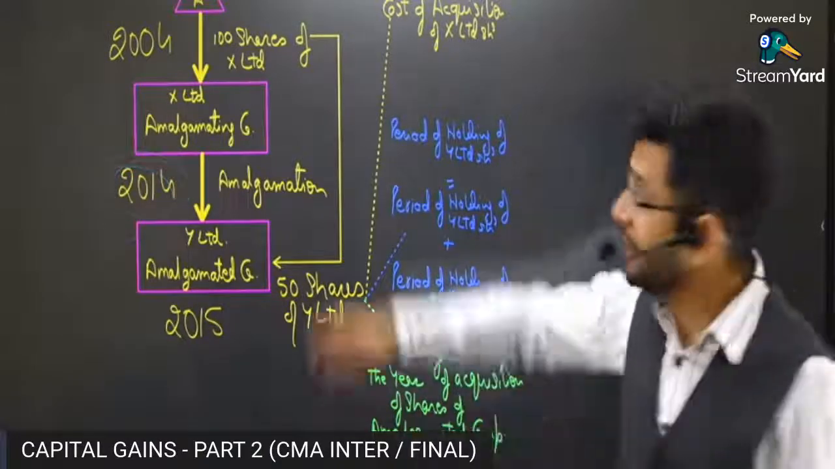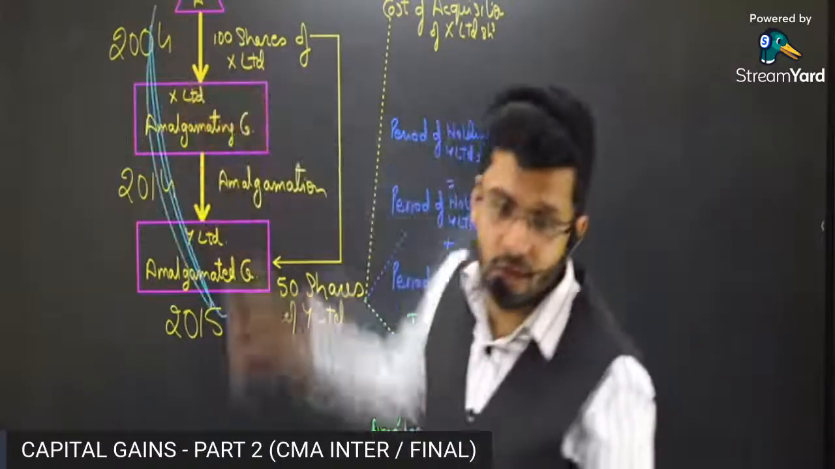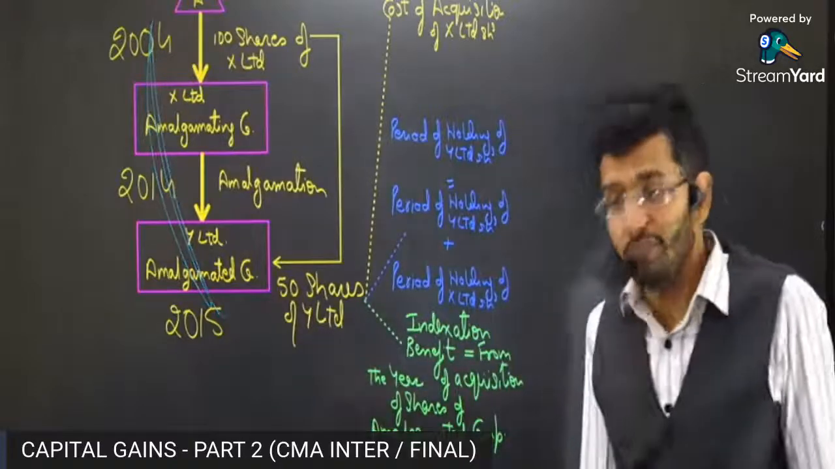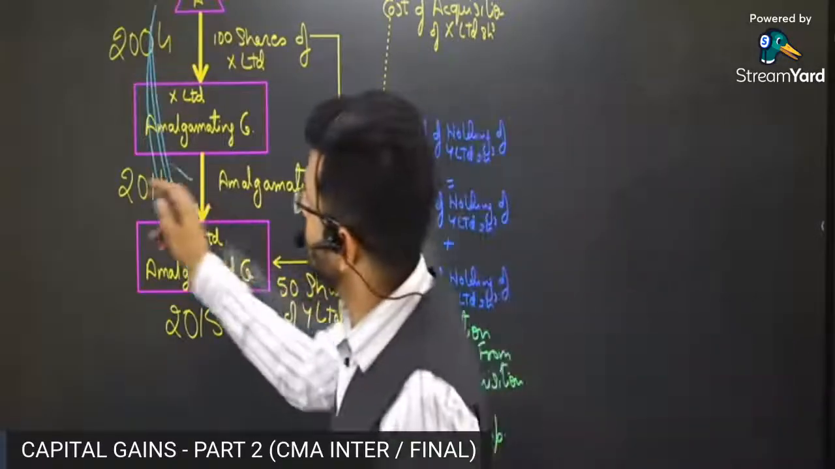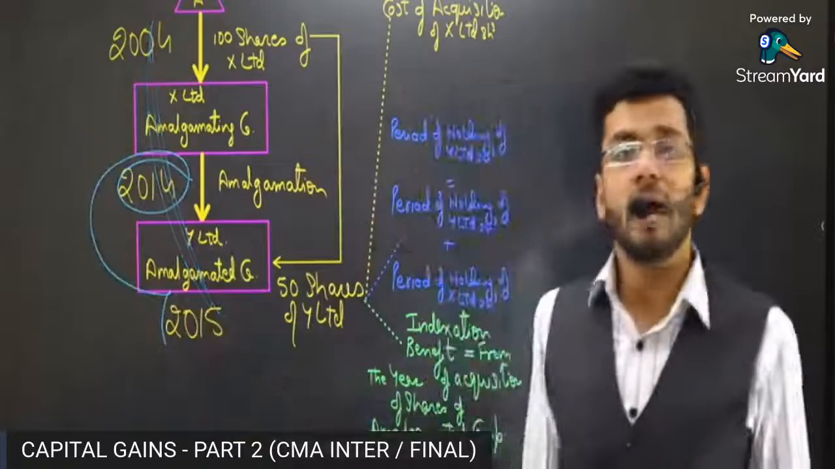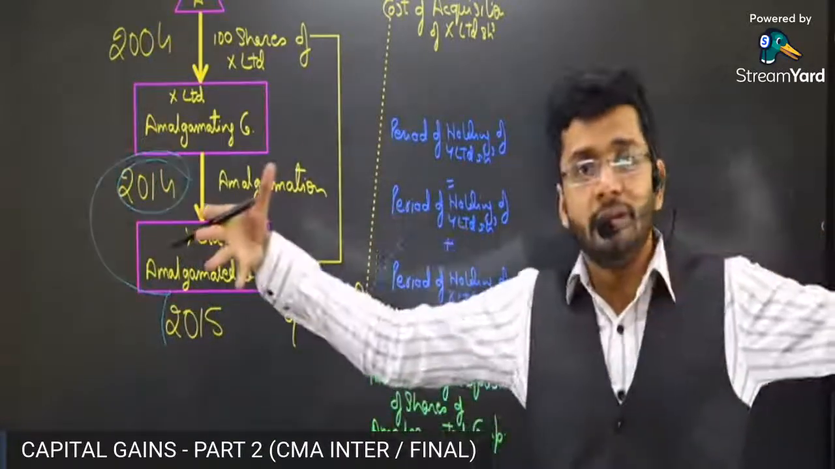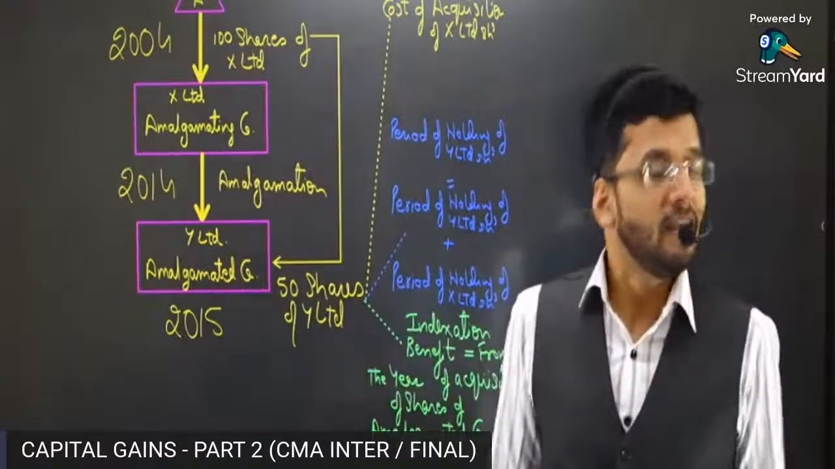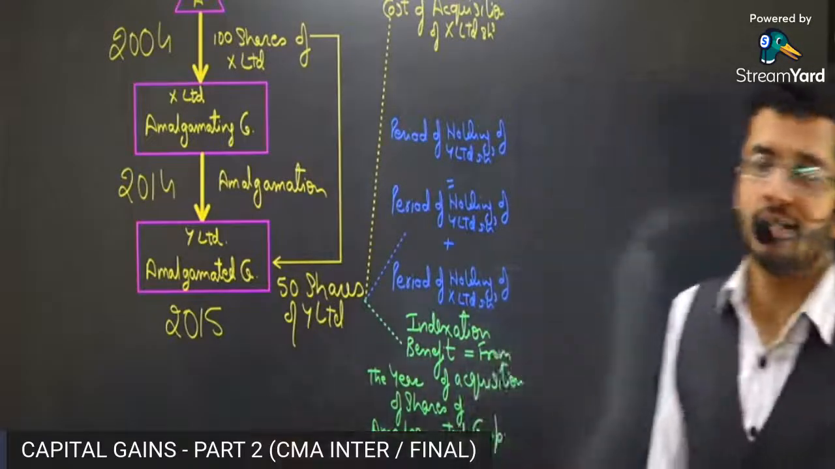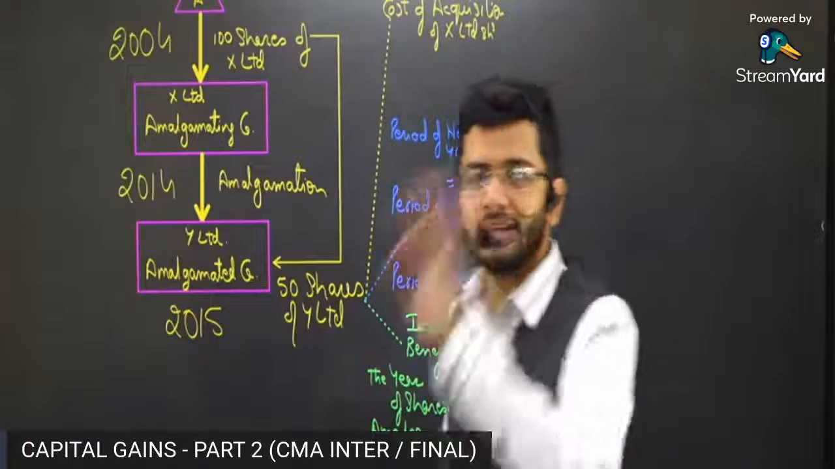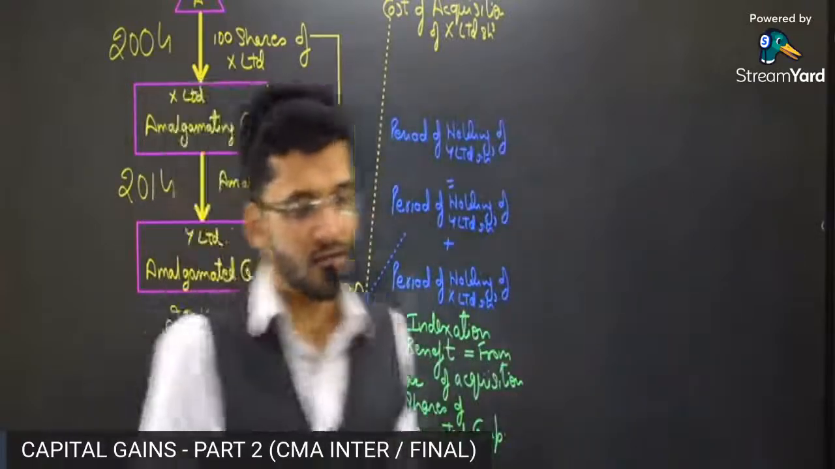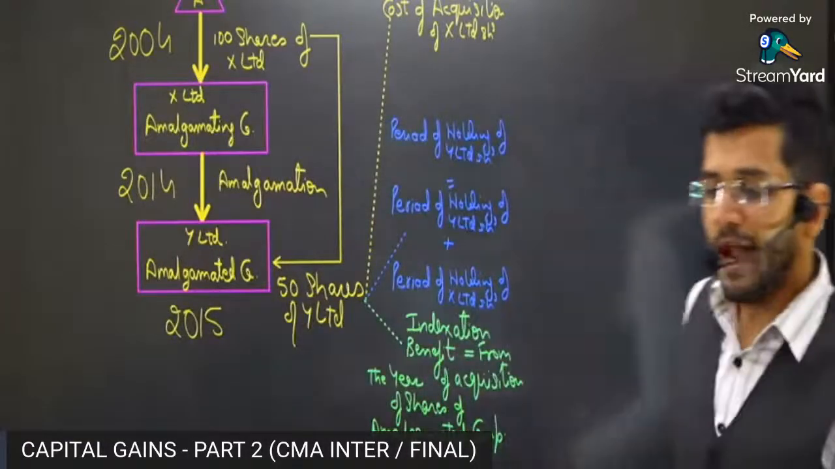Period of holding will be taken from the year when the original assets were purchased, but indexation benefit will be given to you only from the year when the company got amalgamated, which means lesser indexation benefit. So more period of holding benefit, lesser indexation benefit. That is the ask of this particular section. But a very, very critical section, a very, very important section from an exam standpoint also, and logical also.